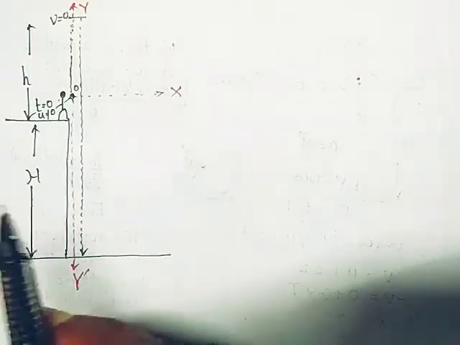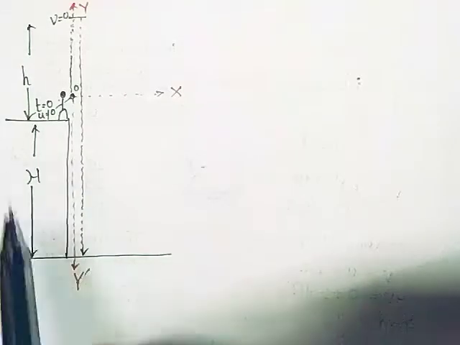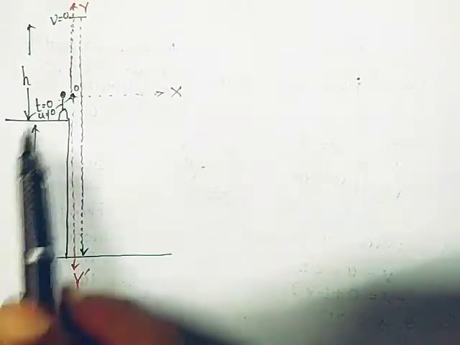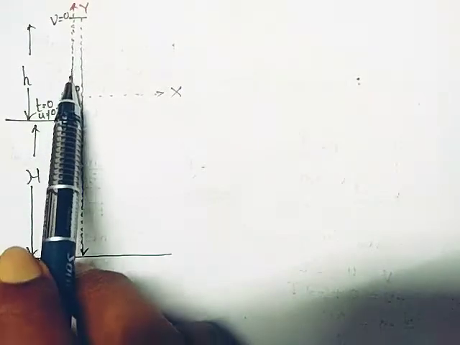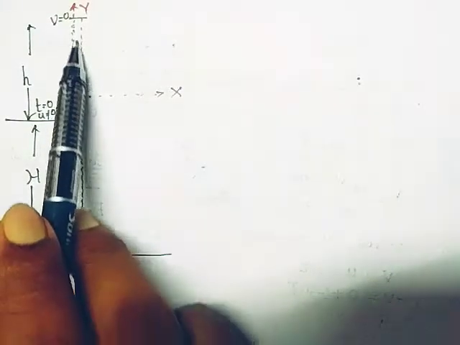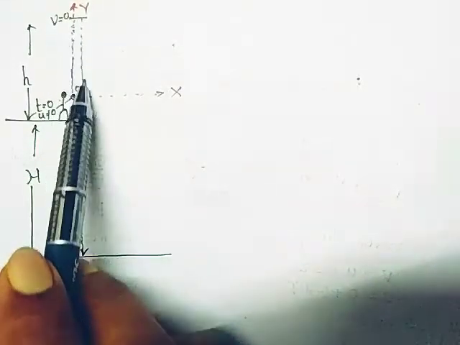Welcome again. A boy is at a height capital H. He wants to throw the ball upwards. So he throws the ball. It is moving upward. It goes here, and after that it returns back.